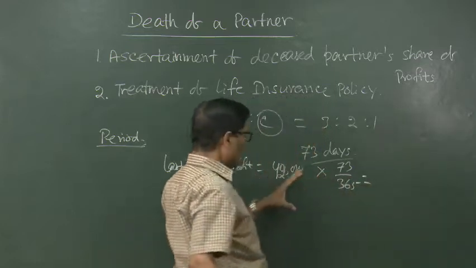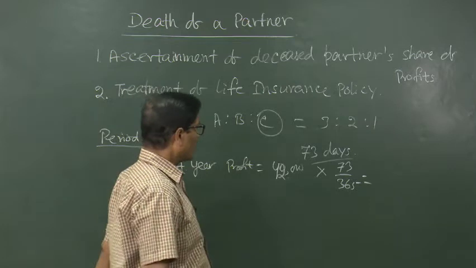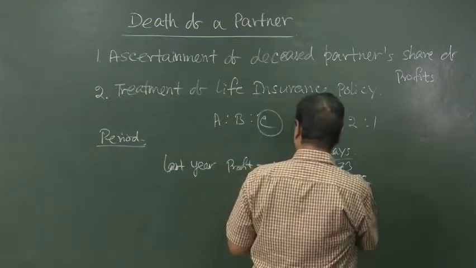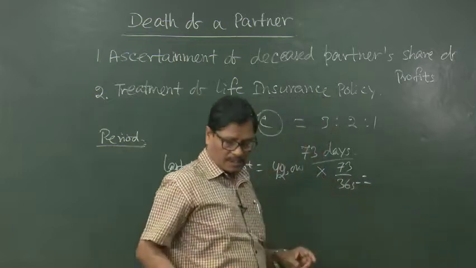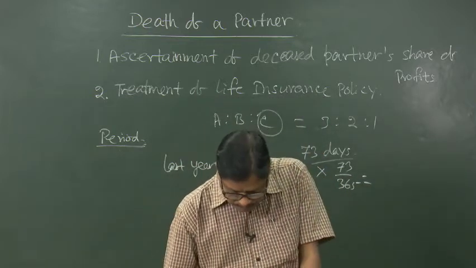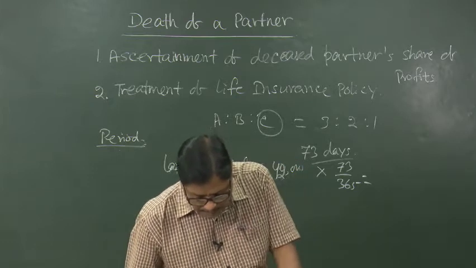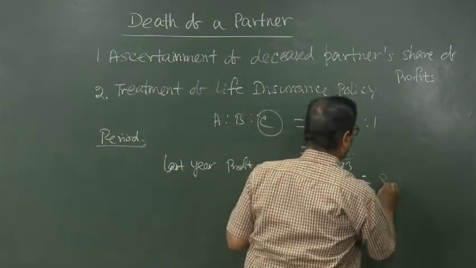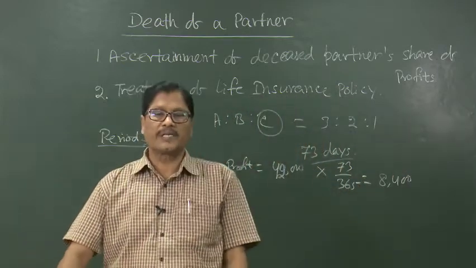That means 1/5 of this will be the profit so far as his profits are concerned. So, it will be 1/5 of 42,000, that is 42,000 divided by 5, it will be 8,400.